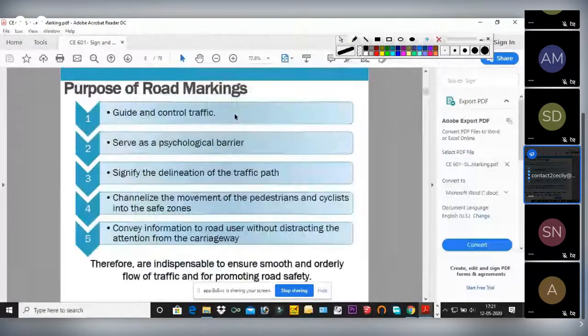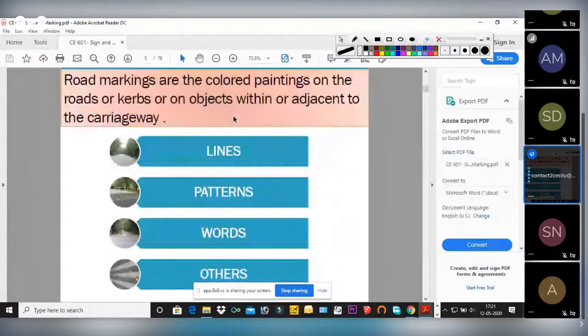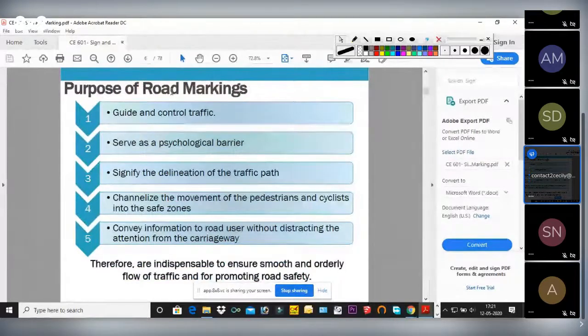No, before that, let us discuss the purpose of road marking. Why are we using this? Why are we marking the road? Can anyone explain? Give a few examples, whatever idea you get, what is the purpose of this road marking, why should we mark on the road?